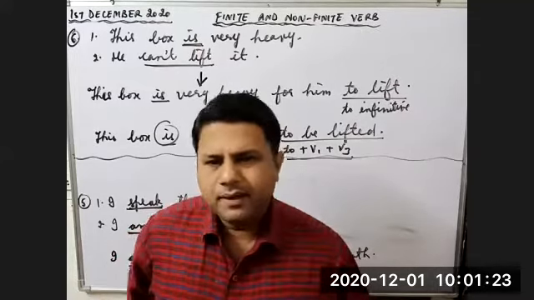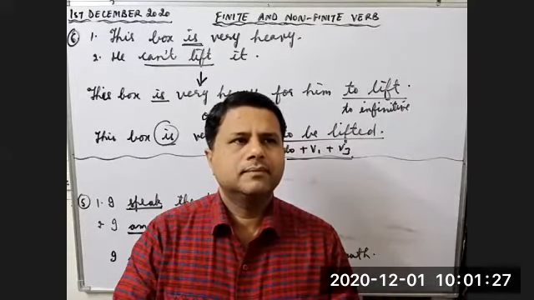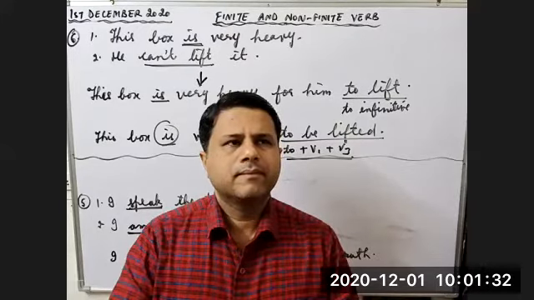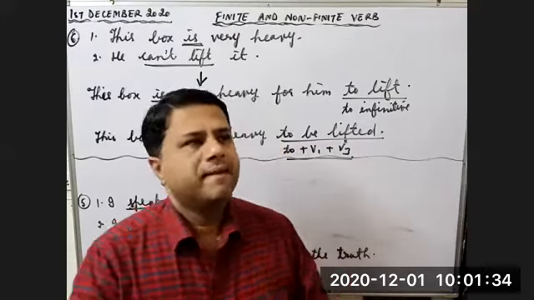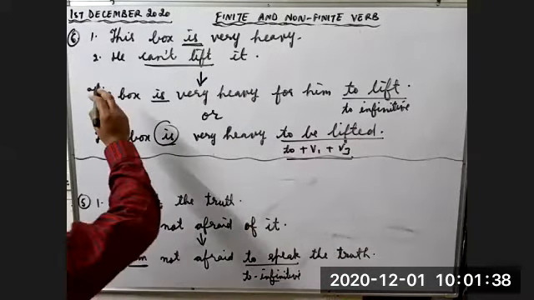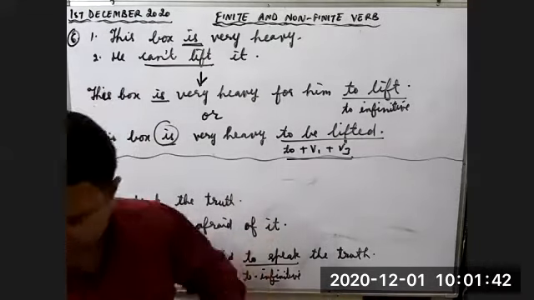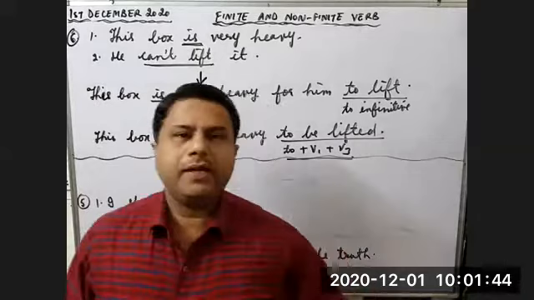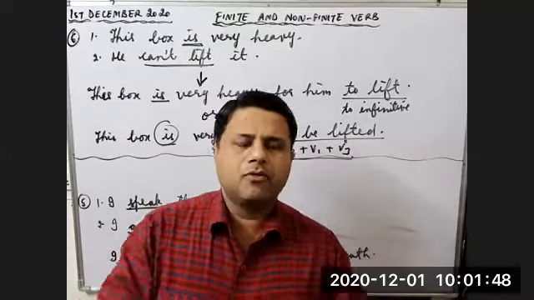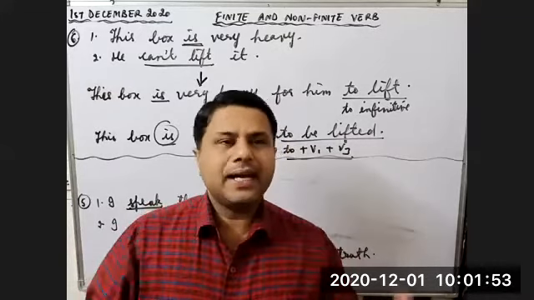But don't worry. Sir, I want to know, is there any indication in the previous example from where we come to know that we can write it in 2 ways? See, the subject is given to you, he. If you want to mention the subject, then it will be in active form. If you don't want to mention the subject, or you want to take the subject at the end, then it will be in passive form.